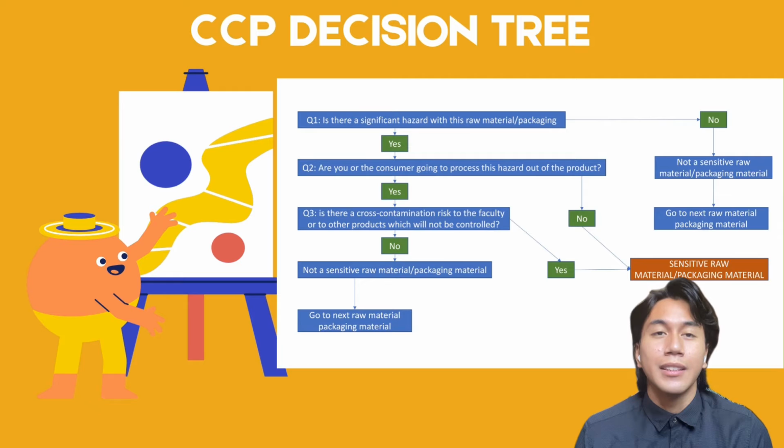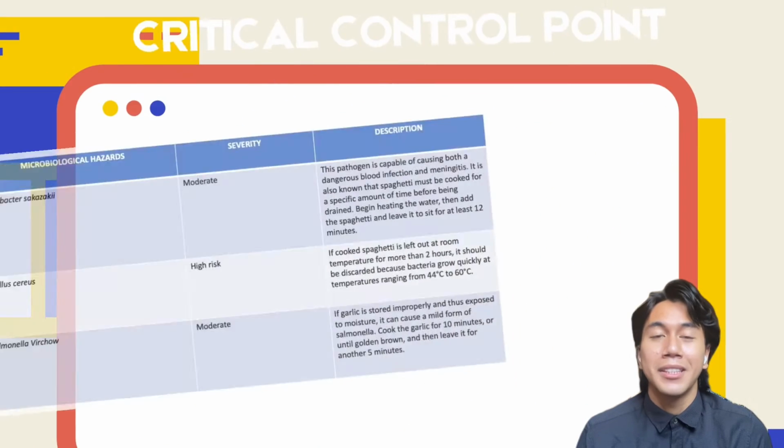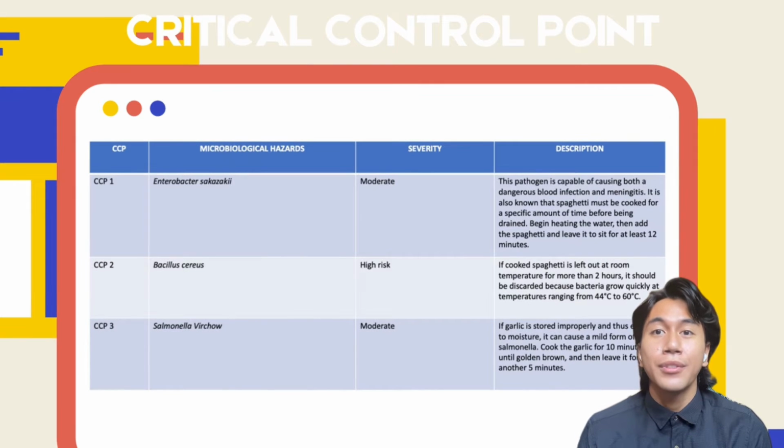Moving on to the next slide is the CCP Decision Tree, which is a guide to deciding whether the products are acceptable as CCP or not. Now we can see the exact bacteria species that may contaminate the food if it was handled poorly. For the CCP1, Enterobacter sakazakii, with a moderate level of severity, this pathogen is capable of causing blood infection and meningitis. Cooking the spaghetti requires at least 12 minutes to reduce the risk of E. sakazakii. CCP2 is where food was left for a long time before serving.